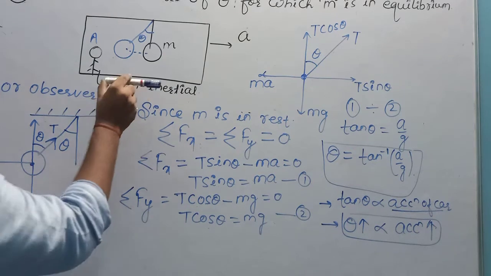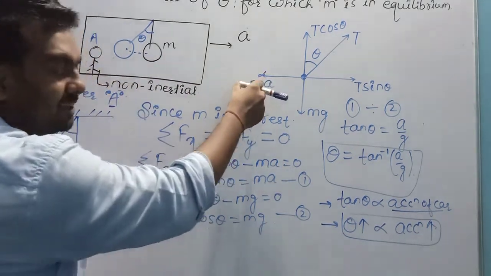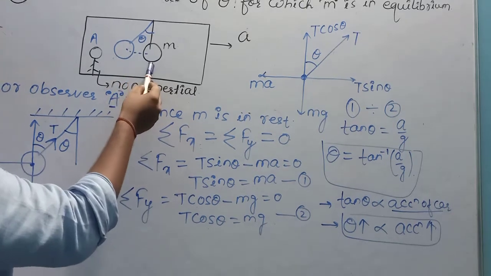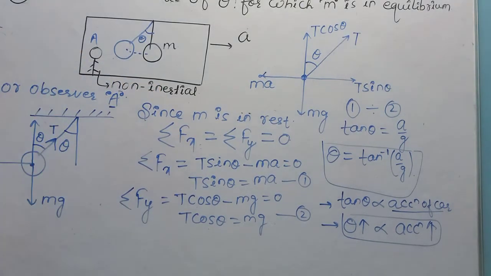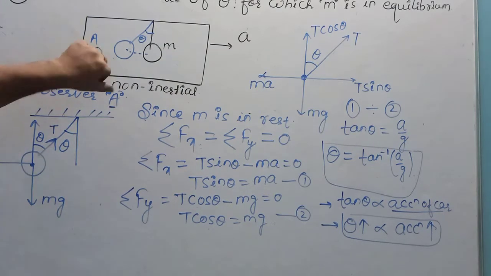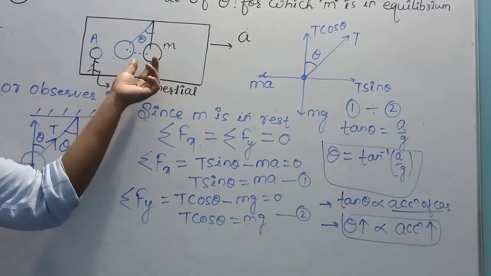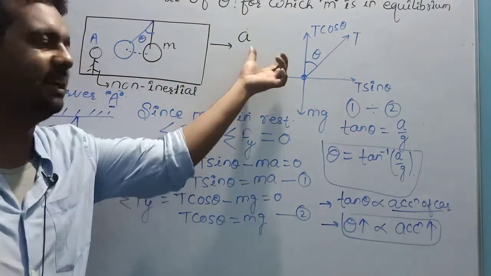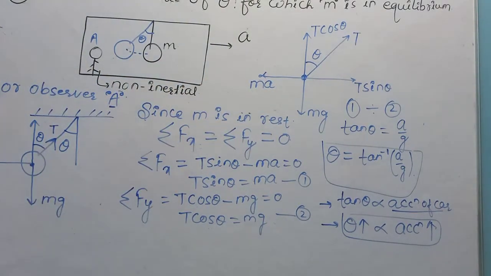If this car is accelerating with very high acceleration, this bob will come much more in backward direction. The extent of moving of this bob depends upon the extent of acceleration of this car. Is this clear to you?